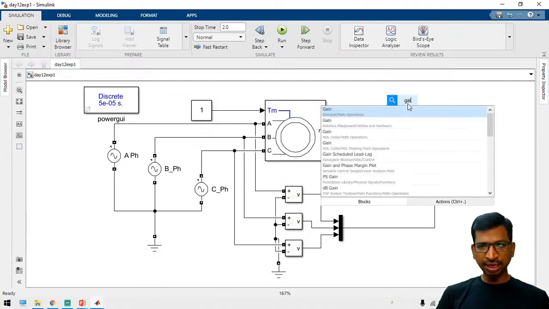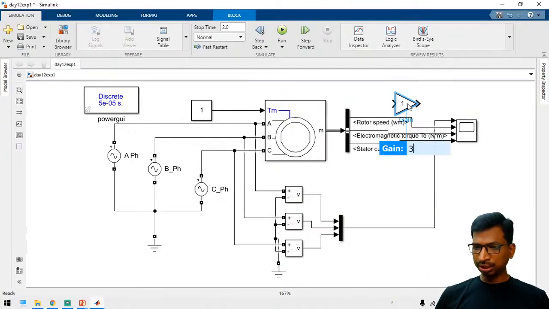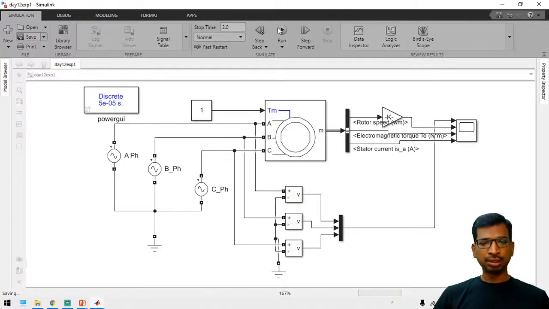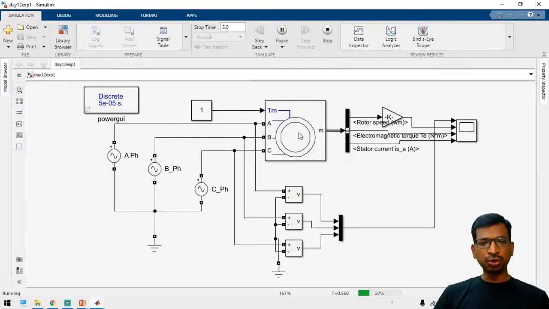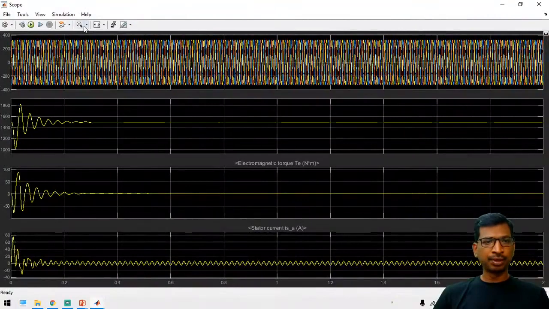For that, just take a gain block and use 30 divided by pi. Yes, use 30 divided by pi, and now you can run. Then we can check whether the motor speed is higher than the rated speed, because we have not applied the full load. Here about 1400, I mean 1430 is the rated speed. Now it is 1500 RPM, right?